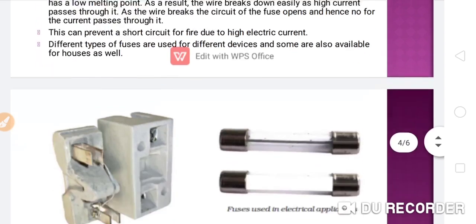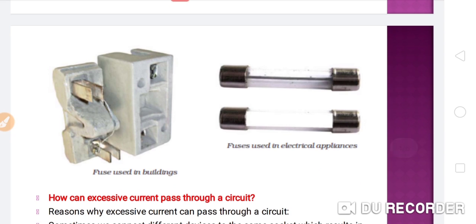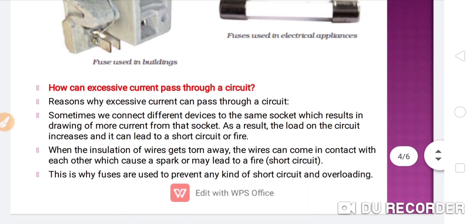So let's see, students, this is the fuse, you can see here. This is a traditional fuse which we were using in the past. So this was very important. Nowadays we are using MCBs and ELCBs in place of the traditional fuses. Now come to the next point.